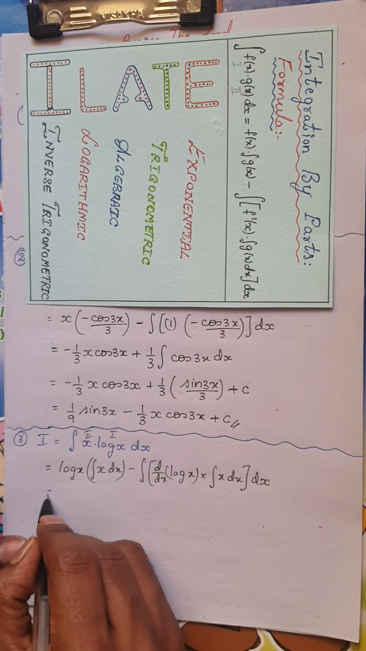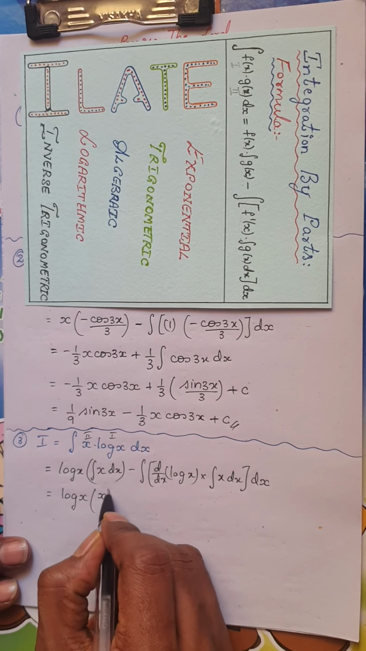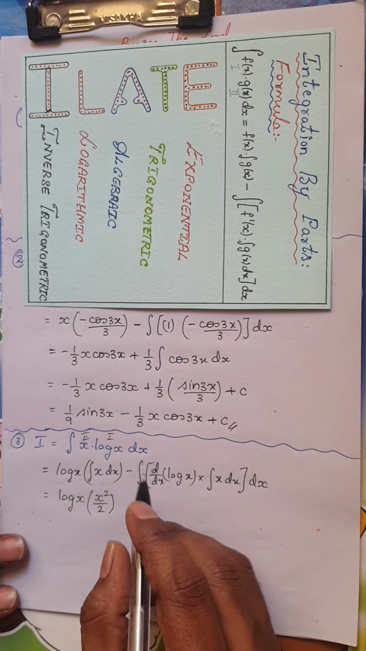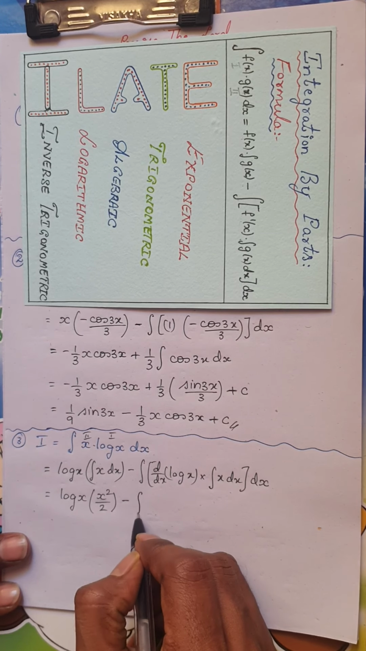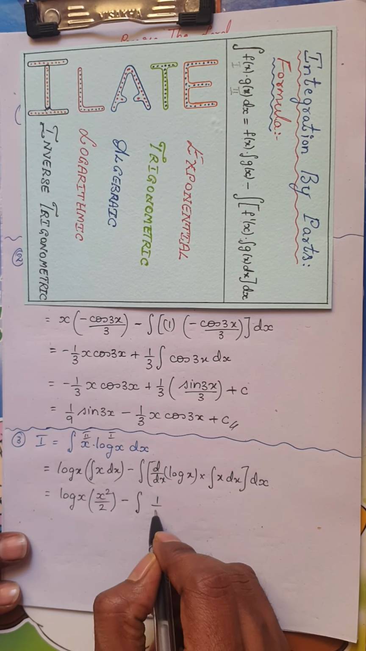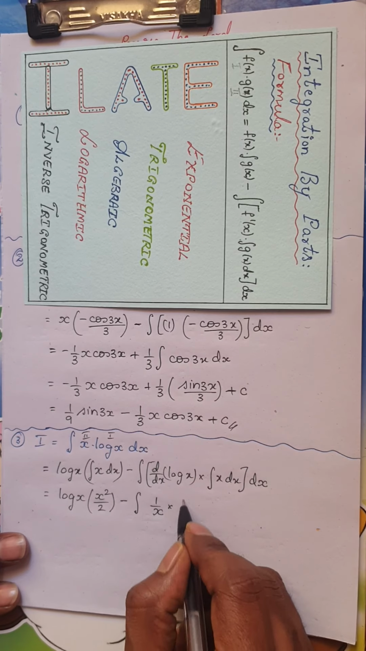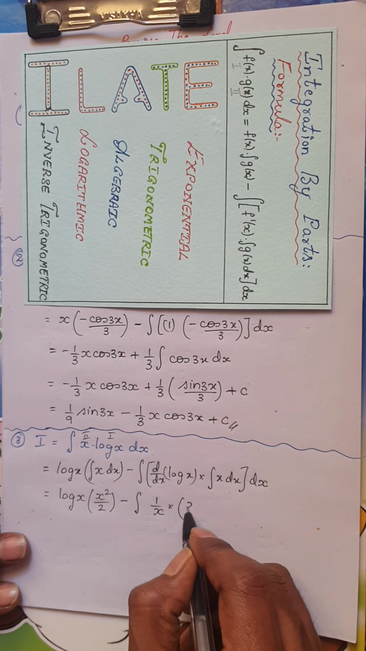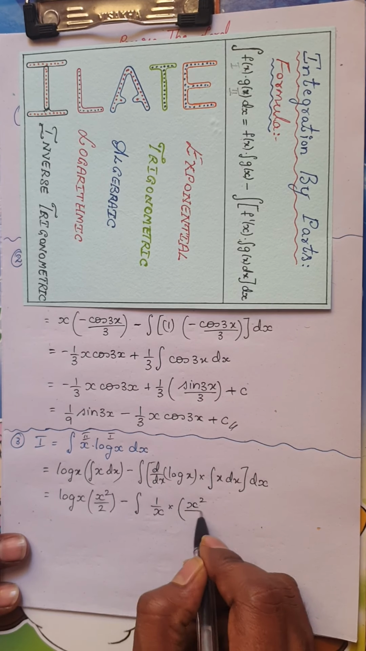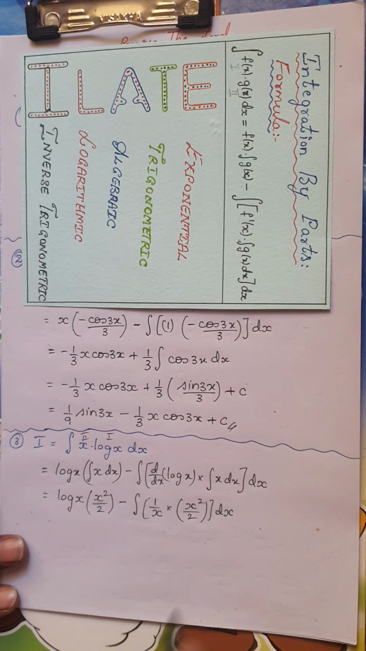So this is nothing but log x as it is. What is integral of x? We know integral of x is x square by 2. These are basic integral formula problems. Minus integral of, remember you have to differentiate this, please be very careful. Differentiation of log x is 1 by x, into integral of x, as I told you, which you have already done here, is x square by 2, and this is dx.